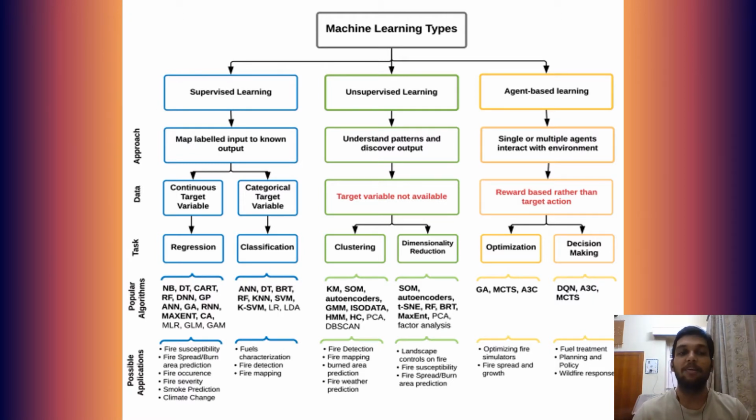Below is the set of popular algorithms and possible applications in unsupervised machine learning. Some of these algorithms are k-means clustering, DBSCAN, BIRCH, balanced iterative reducing and clustering using hierarchies, etc.